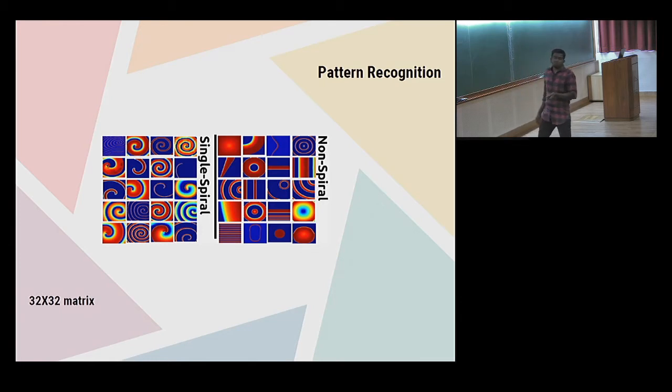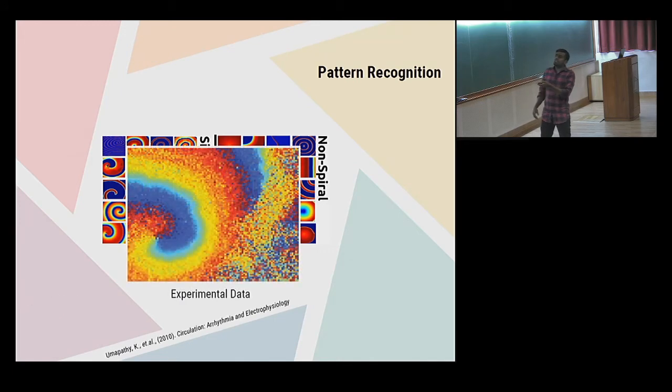And how do you do that? There are techniques to do it in literature. For simulation, you can find the tip of the spiral. But then if you look at it experimentally, it's not that clean a spiral. It has got a lot of noise in it. So in the presence of noise, most of these algorithms don't work.